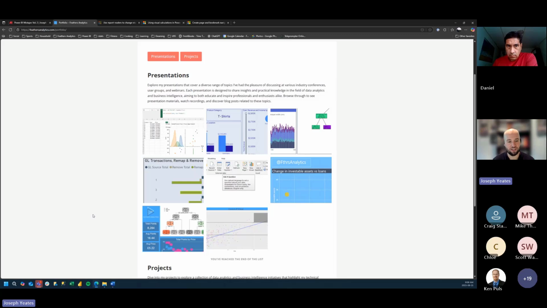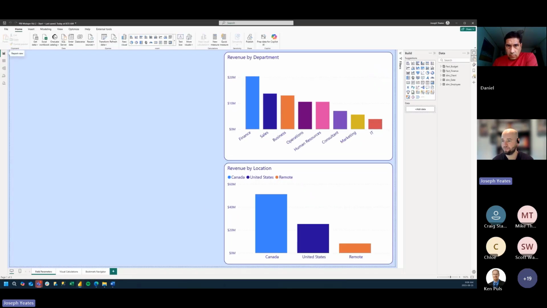But let's jump straight into Power BI so we can start looking at our first example. In our first scenario, we have these 2 charts. We see revenue by department and revenue by location. We're tasked with creating just a single chart that can display these same 2 views of the data. We want to replicate it in one visual.